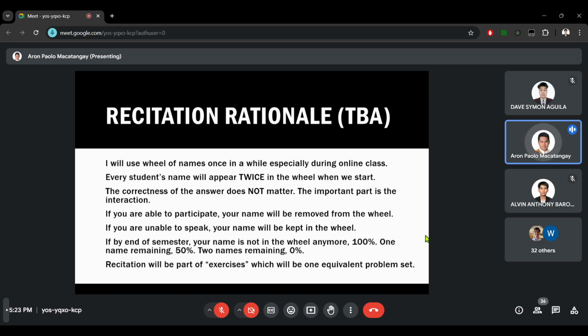Because it's unfair naman if by the end of the semester you still have two names in the wheel just because you were unlucky that the wheel did not choose your name. Diba? So it's not your fault, and it will be unfair for you to get a zero. Okay, so those things I'm still considering. I don't know if this is realistic. But if you have done something similar in your past subjects, please share so we can adapt.